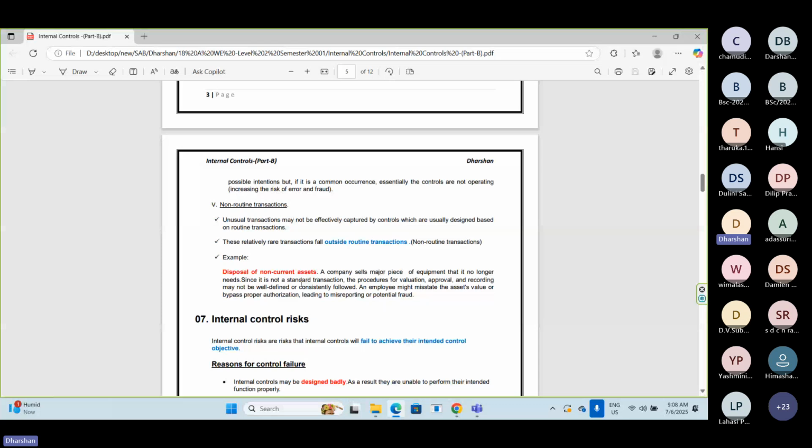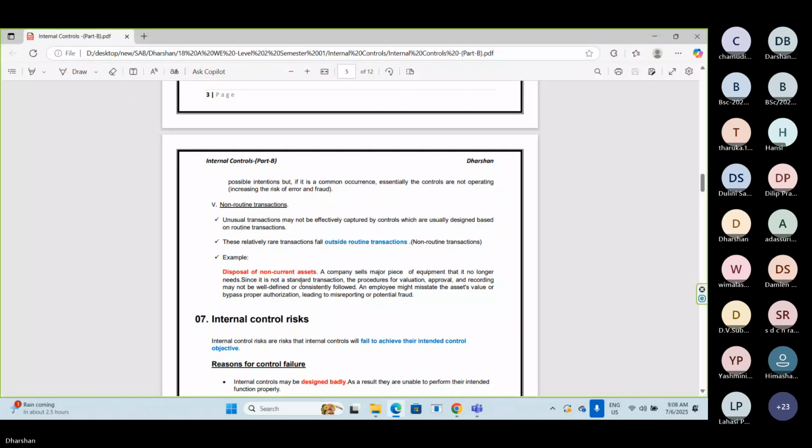What are the benefits? Correctly, that amount must be recorded. After selling the assets, the asset disposal should be correctly recorded in the books. If controls are effectively working, this recording part will also work properly. If controls are not there, sometimes whoever is involved in this process may be involved in fraud.